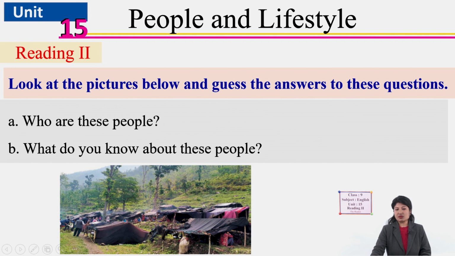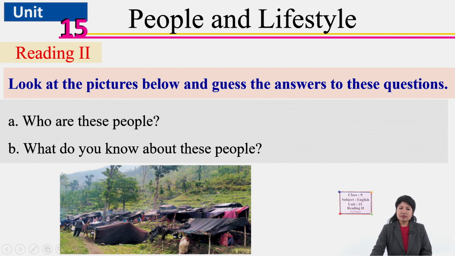Yes. So we can see some settlement, tents. People have settled down here, making small huts, tents, like maybe their homes. They stay there. Small huts they have made, not exactly huts, using clothes.